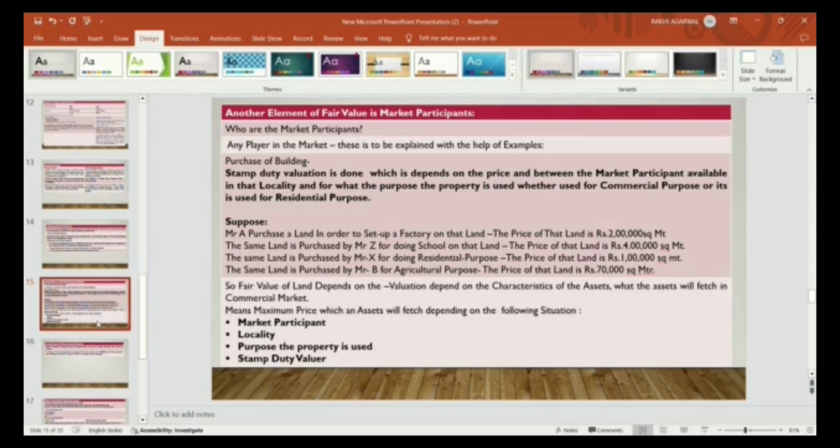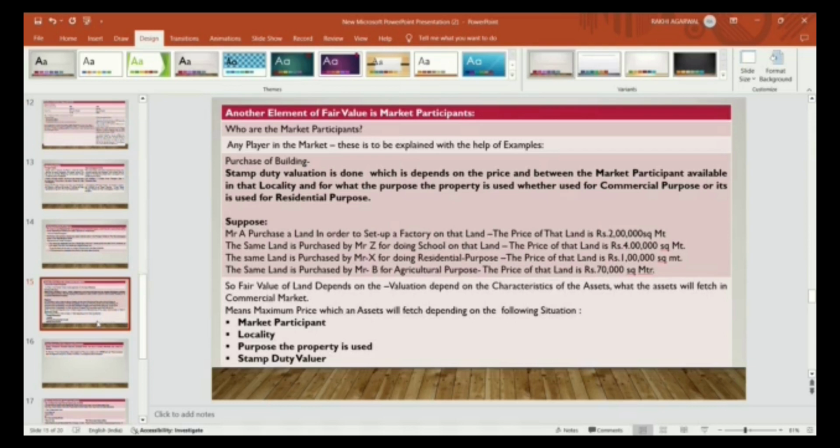So who are the market participants? Any player in the market. This is to be explained with the help of an example. Suppose the participants are ready to pay the price depending on the valuation of that asset. In order to check the price of the building, stamp duty valuation is to be done, which depends on the price between the market participants.